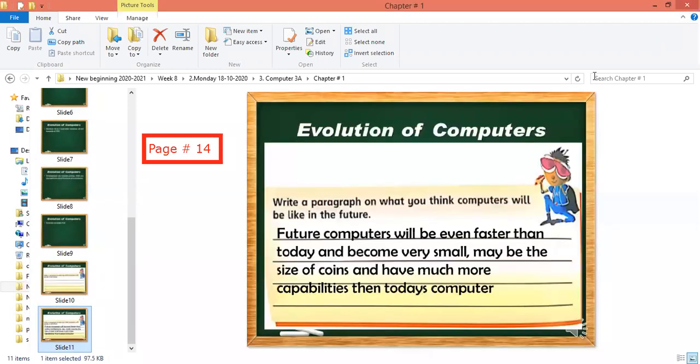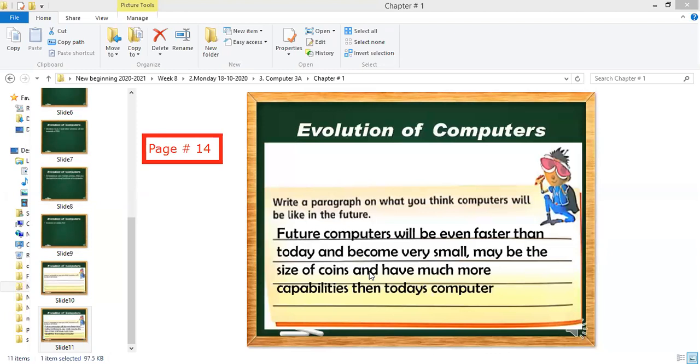Future computers will be even faster than today and become very small, maybe the size of coins, and have much more capabilities than today's computers. The word capabilities means qualities. Everybody should write this in the book. Right now the computers we are using are very fast, but in the future they will be even faster.